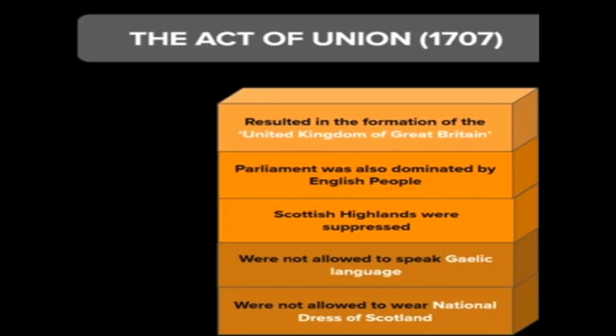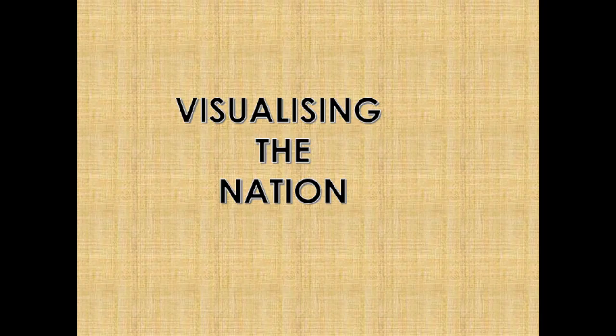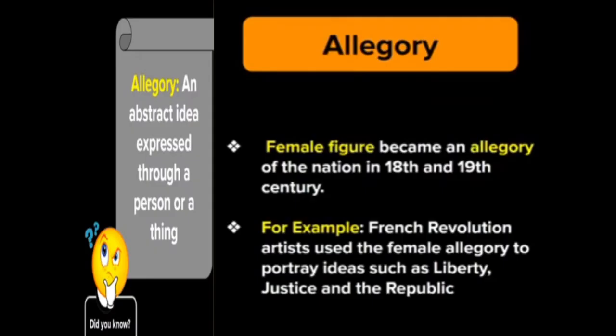And about the Act of Union, how it was a strange case, students, because this Act of Union resulted in the formation of the United Kingdom of Great Britain. Parliament was also dominated by the English people. The Scottish Highlands were suppressed, and they were forbidden to speak the Gaelic language or wear the national dress, and they were forcibly driven out of their homeland. So this is about the strange case of Britain: with parliamentary action, and not with any revolution or war, it was an instrument through which the UK was forged into a strong democratic state. That is how we need to present our answer.